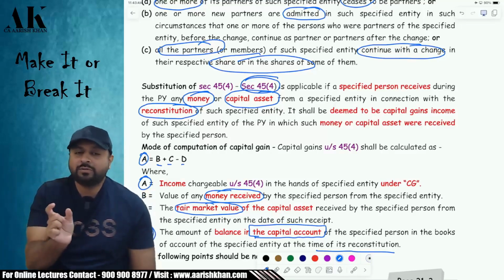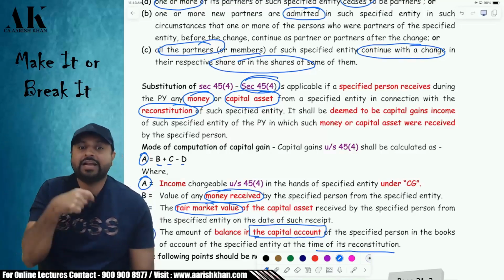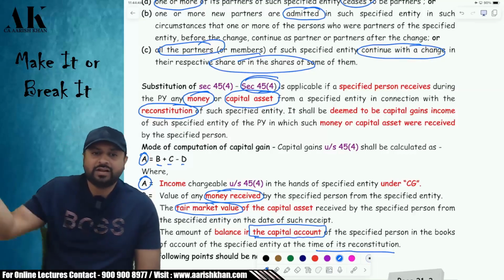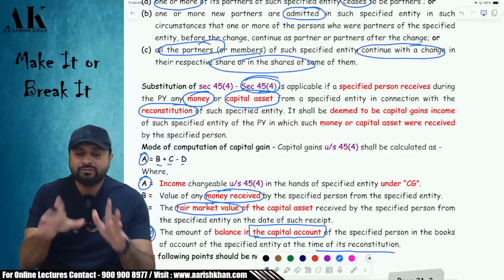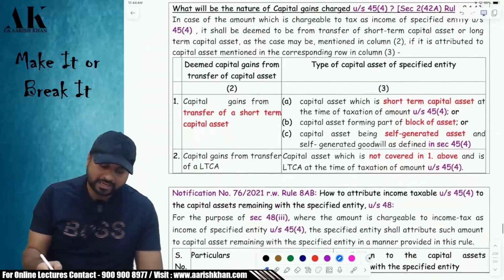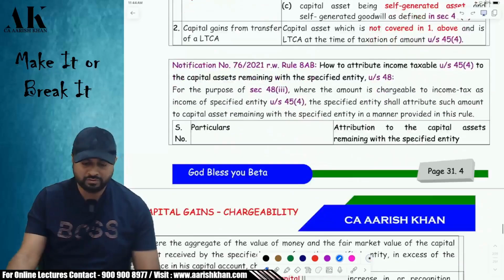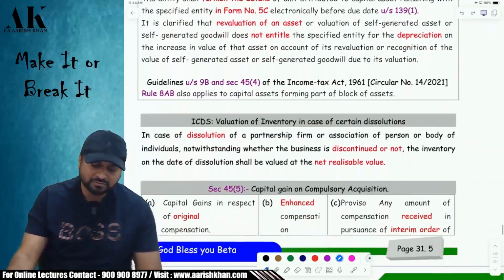2 lakh you are attributing to 10-year-old land. Then that 2 lakh will be long term. Are you clear? 5 lakh you are attributing to say goodwill. Then that will also be short term. So like that you have to decide to whom you are attributing. That is what it is written over here. You can check it over here. Okay. I hope it is clear to all of you. So this is what this provision is all about from year till year.